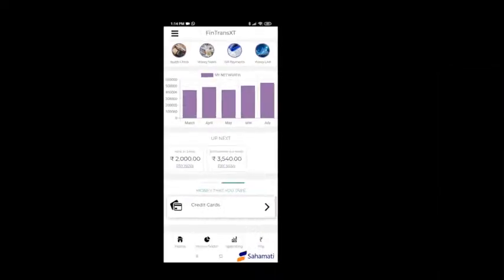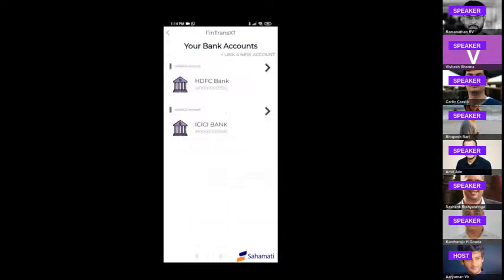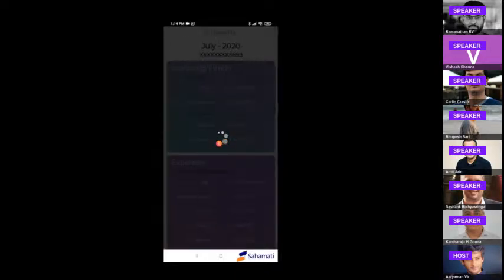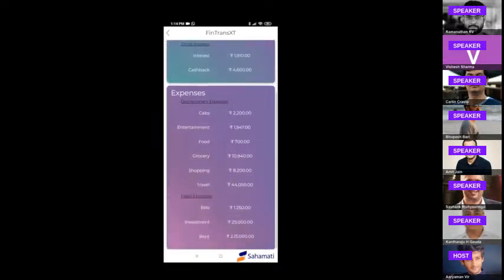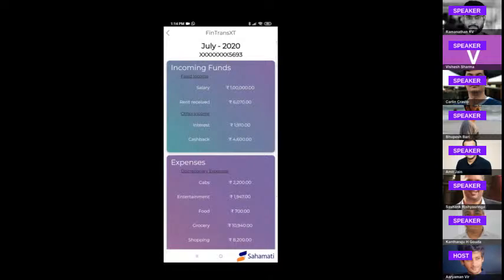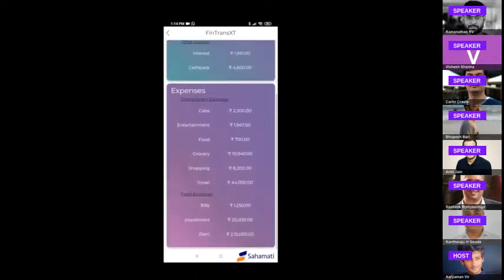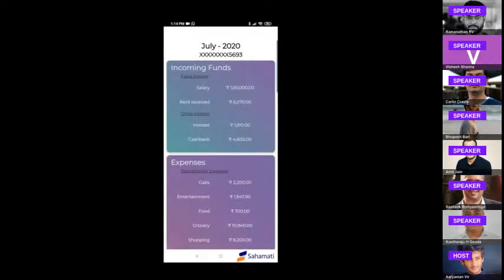Here on top, the user can see his net worth, and below, the money that he owes, the credit cards, the money that he has, the bank accounts. Clicking on the individual bank accounts shows the incoming funds and the expenses, which are further segregated by using the machine learning model that processes this aggregate data. Clicking on each of these expenses or the funds, we can actually see the deep dive transaction level details. The account balance is also mentioned at top to give the user greater insights.